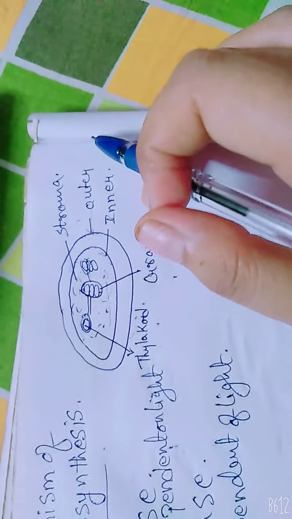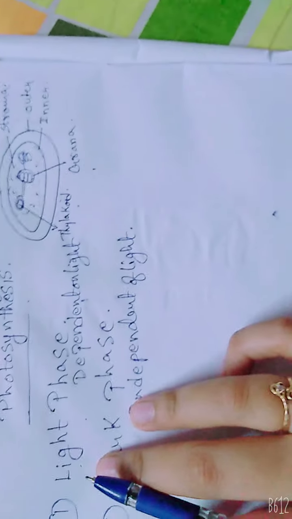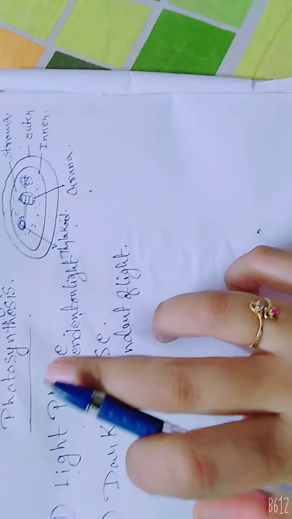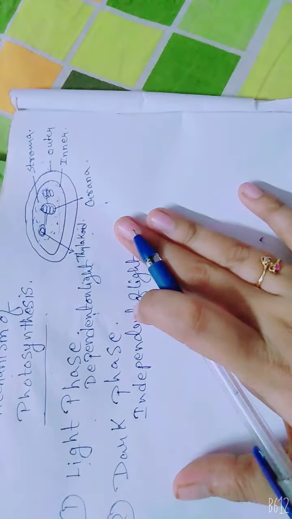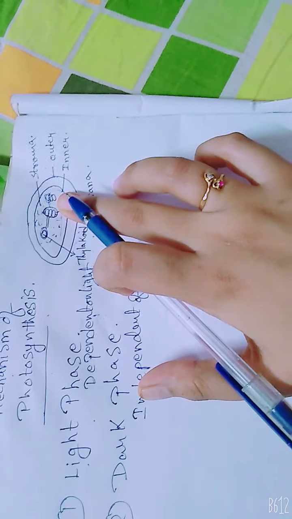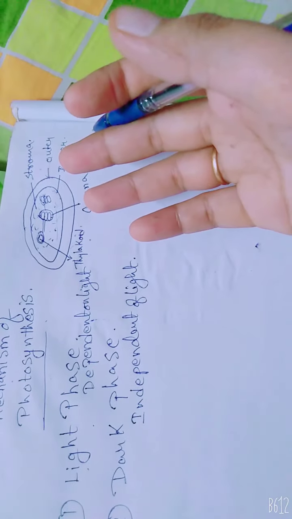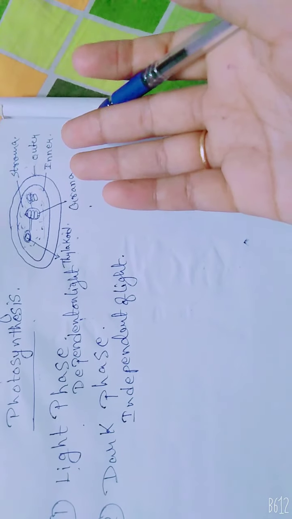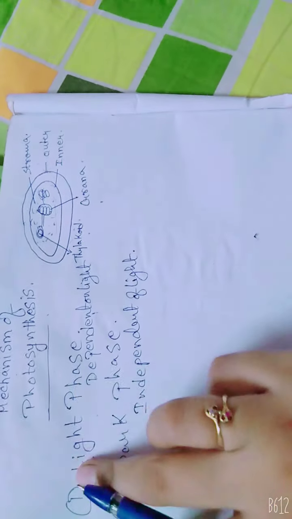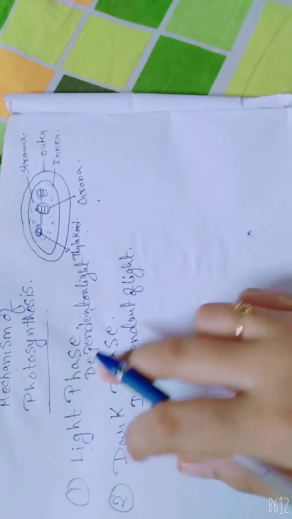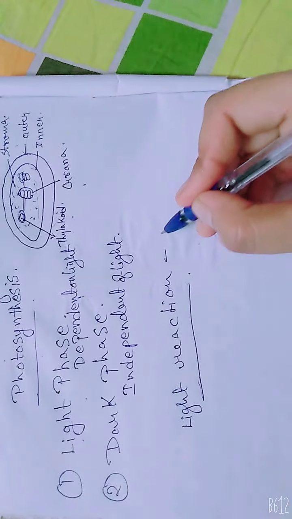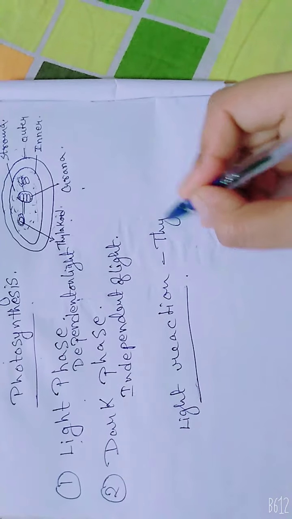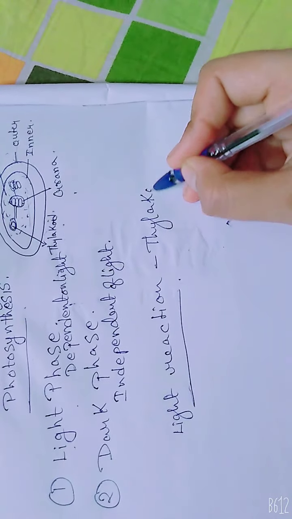Now we will discuss the light phase. What is the location of this light phase? We all know that photosynthesis takes place inside the chloroplast with the help of the green pigment called chlorophyll. The light reaction specifically takes place inside the thylakoid membrane.